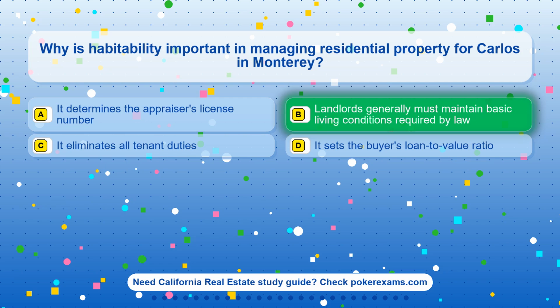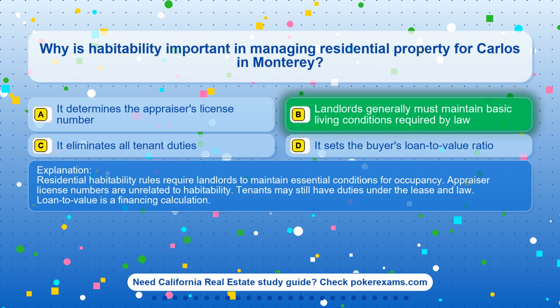The correct answer is option B. Landlords generally must maintain basic living conditions required by law. Residential habitability rules require landlords to maintain essential conditions for occupancy. Appraiser license numbers are unrelated to habitability. Tenants may still have duties under the lease and law. Loan-to-value is a financing calculation.